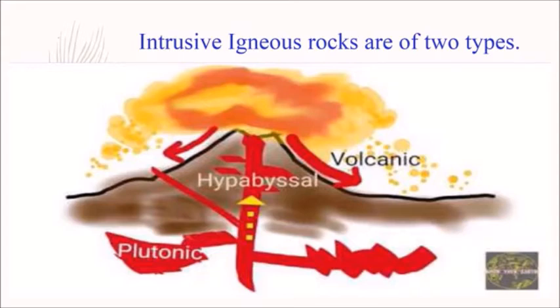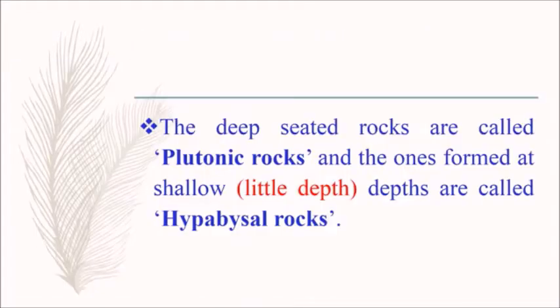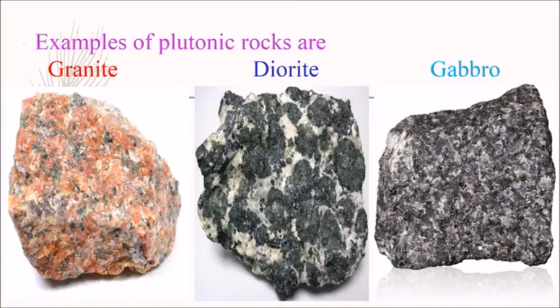Here, shallow means which is not deep like plutonic. So, the deep-seated rocks are called plutonic rocks and the ones formed at shallow, means little depth, are called hypabasal rocks. Examples of plutonic rocks are granite, diorite and gabbro.